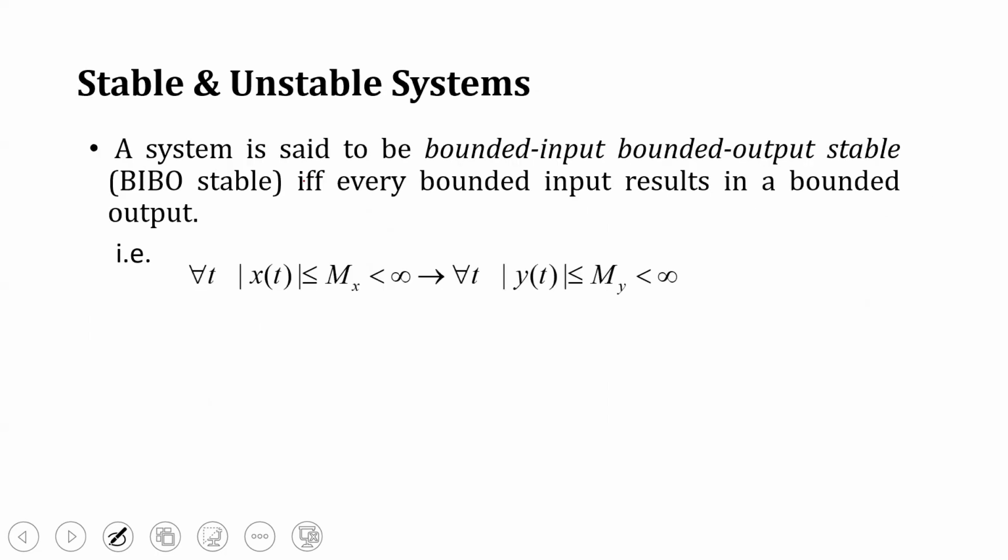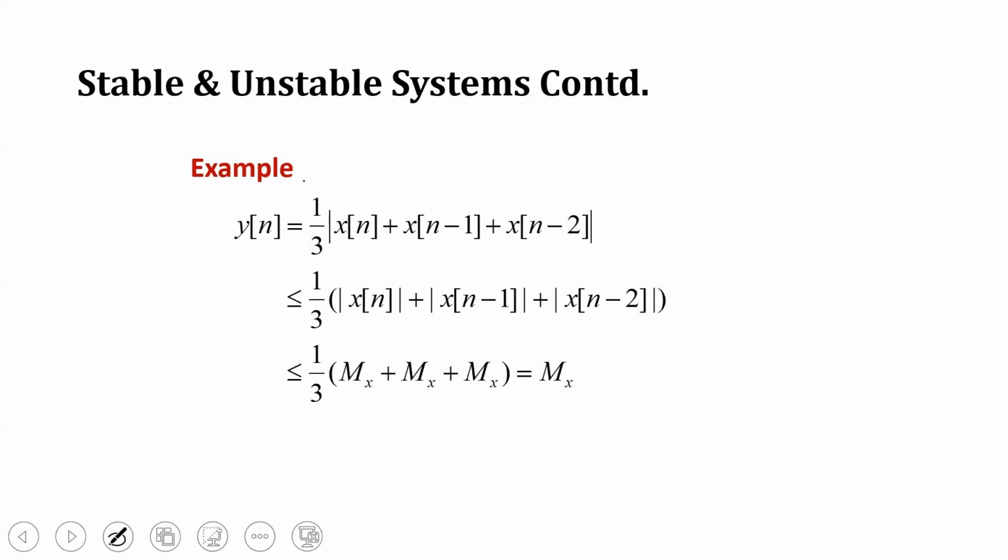Next system is stable and unstable system. A system is said to be stable if you give a bounded input to the system, it should generate a bounded output. It means that if some finite input is given to the system, the output should be finite. So that is called a stable system. Otherwise, it is unstable. This stability criterion we call the BIBO stability criterion. Here is another example for stable and unstable systems.